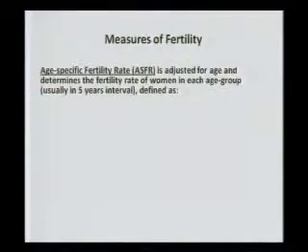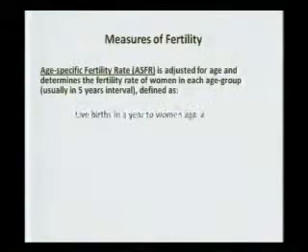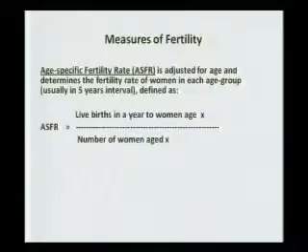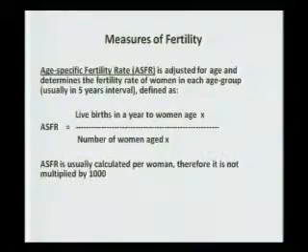Therefore, one has to find a corresponding measure of fertility, which is known as the age-specific fertility rate. It is simply the number of live births in a year to women age X, that means any age, divided by the number of women age X, multiplied by nothing. Because ASFR is usually calculated per woman, it is not multiplied by 1,000. If you do multiply it by 1,000, then you have to make an adjustment, and I'll come to that later, why.